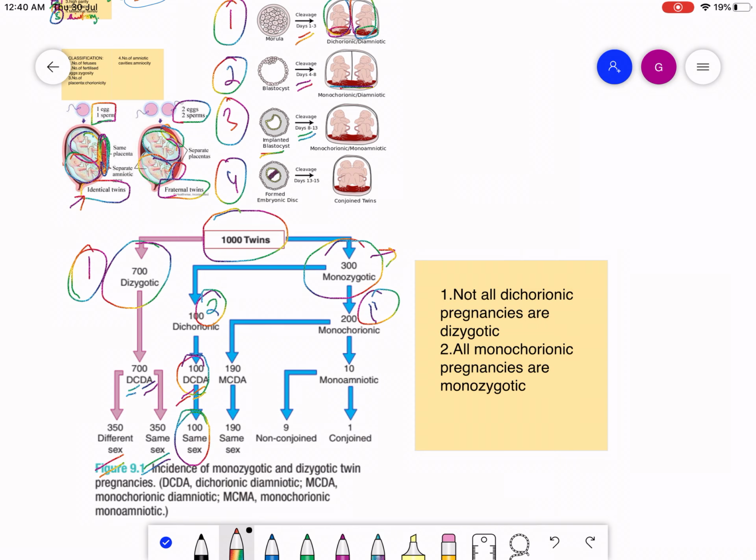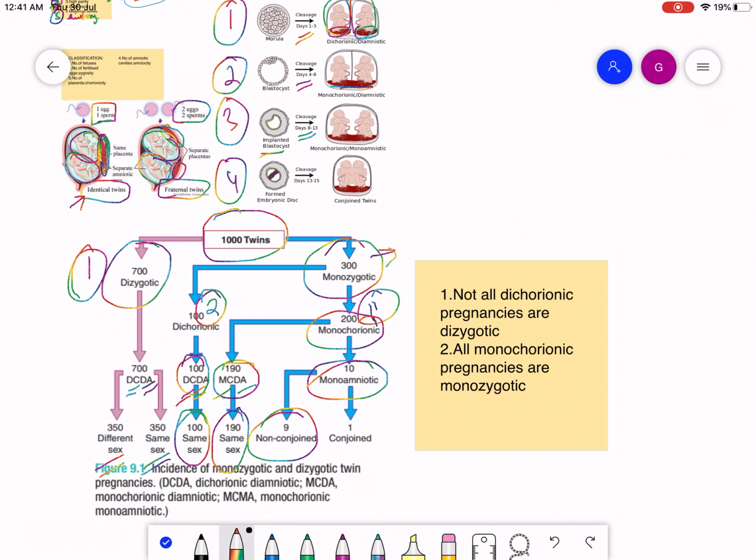When they are monochorionic, they can have two separate amniotic cavities or a single amniotic cavity. Whenever they are monochorionic, diamniotic, they are of the same sex. When monoamniotic, with only a single cavity, there is a 90% chance of non-conjoined twins and a 10% chance of conjoined twins.